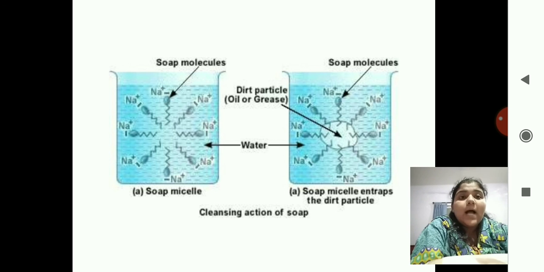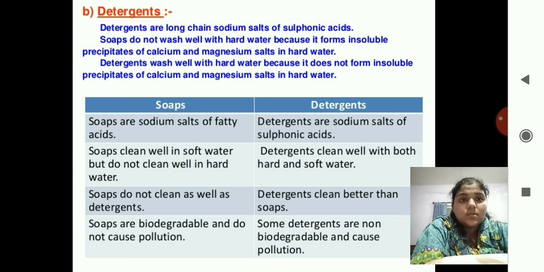So what is happening over there: the dirt, oil, grease, whatever is there, gets attracted towards the soap micelle, and the micelle traps the dirt particles. Then it is washed away with the water, as all the water attracting molecules attract the water, and then the dirt is removed from the clothes. Okay, so here the mechanism of soap is over.